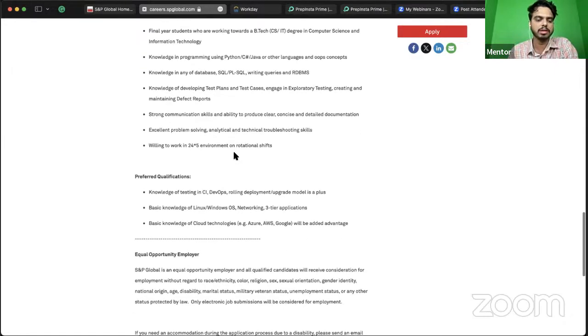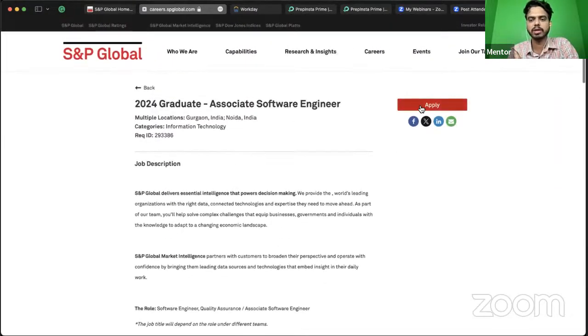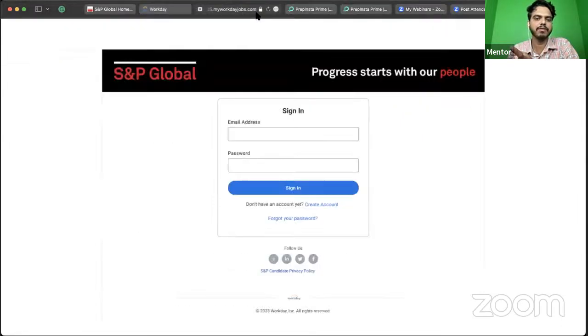So there we have provided. Now in order to apply, they have given this apply link, and this will need your Workday account. If you have already applied to any other company through Workday, you can use the same account to apply for this as well. And let's say you do not have an account, you can create one from the start and fill out all the details that they ask.